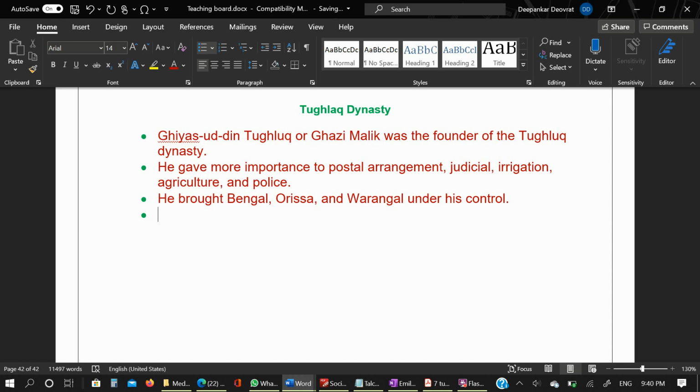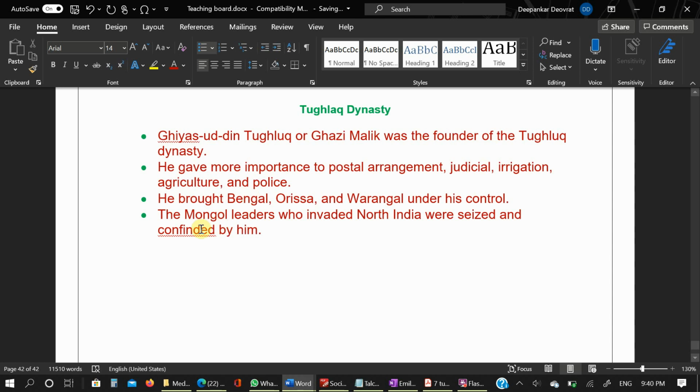The Mongols were the main issue for the Khilji dynasty and all. So the Mongol leaders who invaded North India were seized and confined by him.